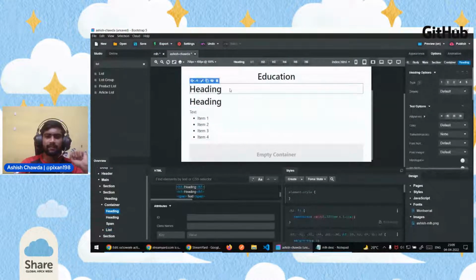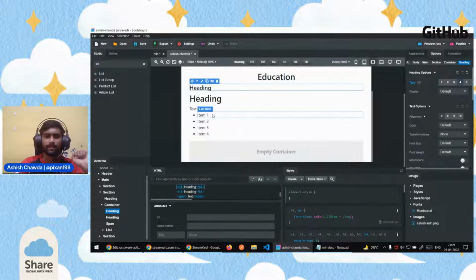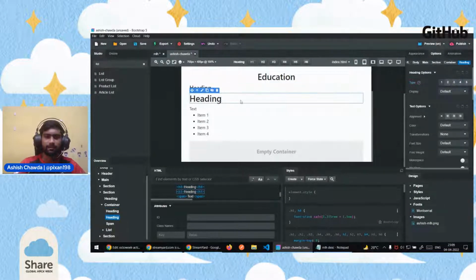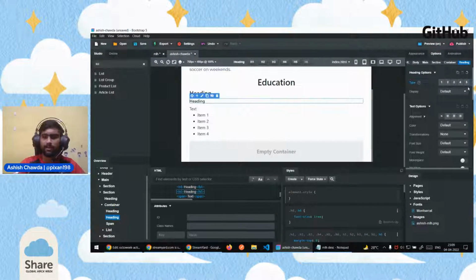For this heading, we want it to be heading 4. So click on the heading, go to options, and in the type you can select 4 here. So it is a level 4 heading. And for this heading also, we want it to be level 6 so that it looks like this.